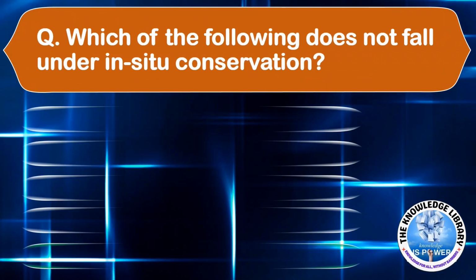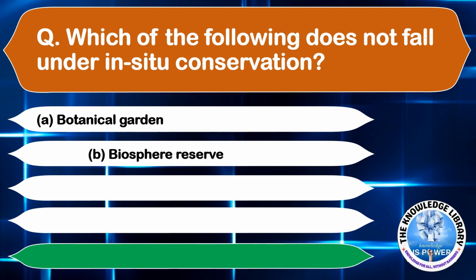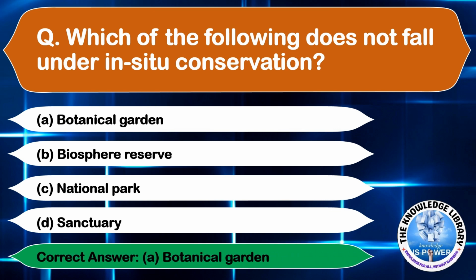Which of the following does not fall under the in situ conservation? Option A, botanical garden. Option B, biosphere reserve. Option C, national park. And option D, sanctuary. The correct answer is option A, botanical garden. Moving on to the next question.